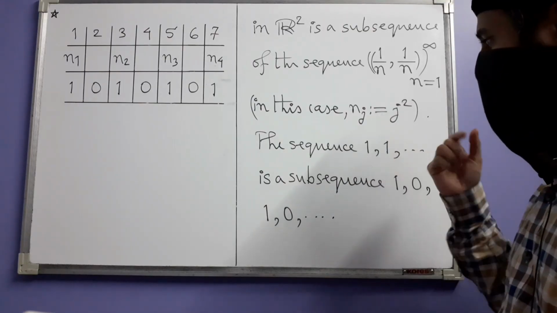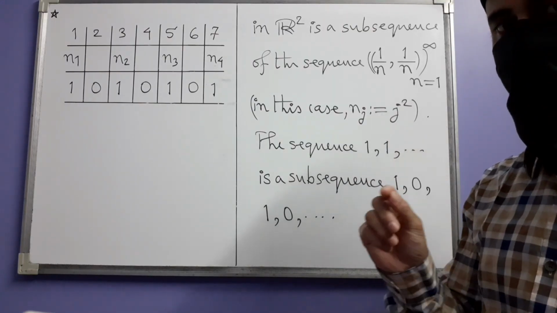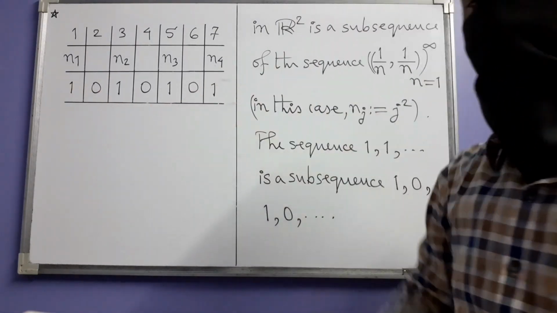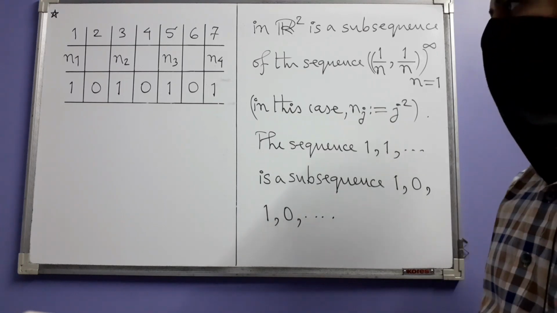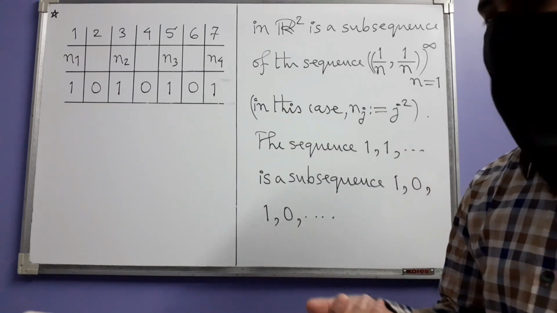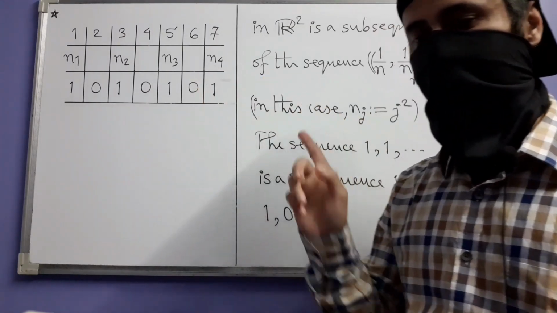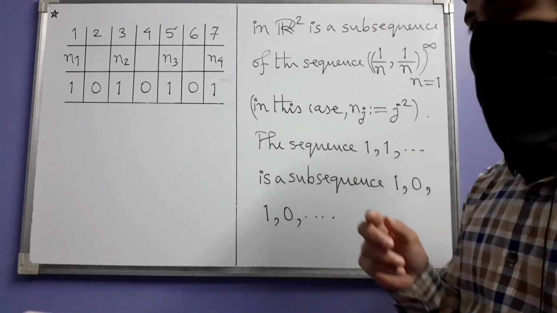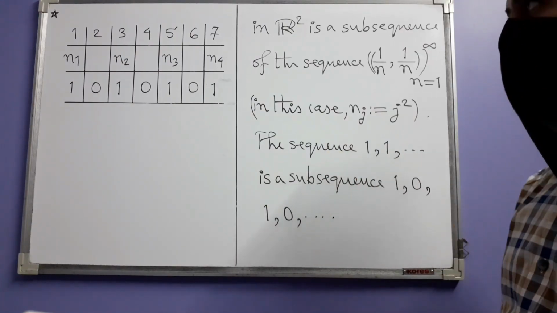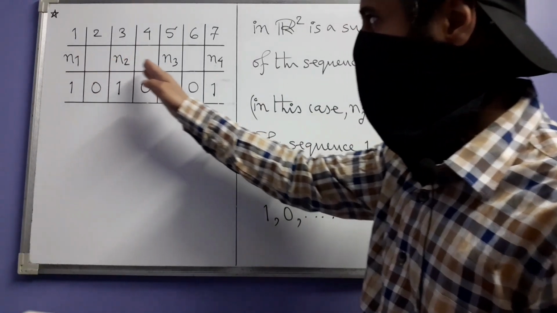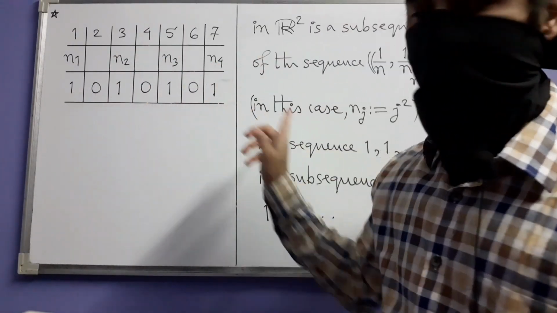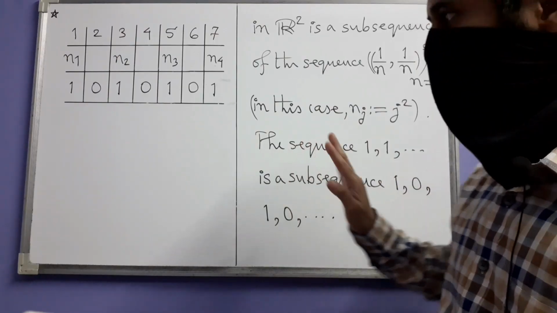And then we think of the subsequence. The subsequence consists of those terms in the original sequence which are equal to 1. That means these terms, because the subsequences are to also be indexed by the nj's. So those nj's, according to our definition of subsequence, have to form an increasing sequence of integers themselves. And obviously this should be the nj's, because we only want the terms which are equal to 1 from the original sequence.